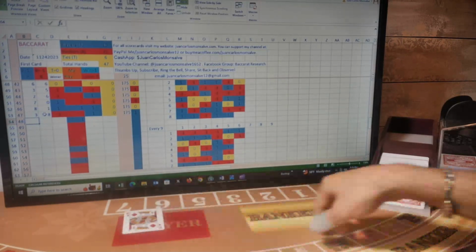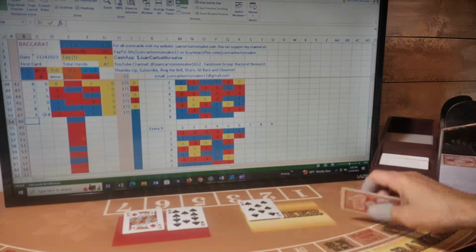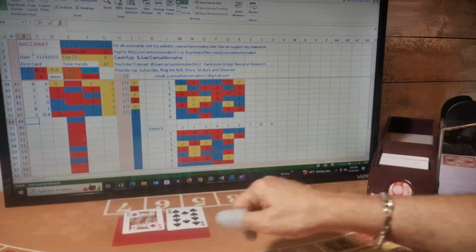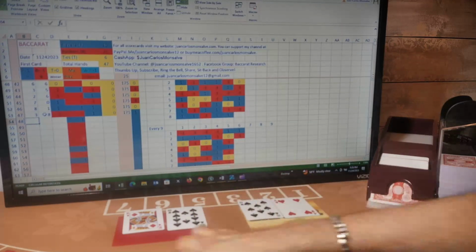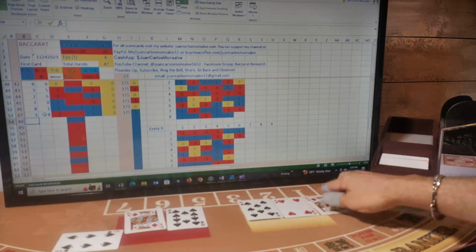First card for player, first card for banker, second card for player, second card for banker. Player has a 0 and gets a third card. The third card is a 6. Banker has a 2 and gets a third card. The third card is a 0.